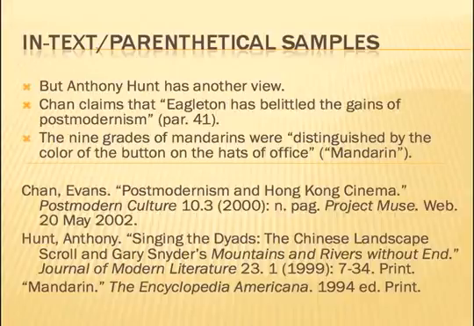Anthony Hunt is the next one. Seeing the dyads, again, I start out with the article title in quotation marks. Notice that anything after a colon in my title gets capitalized. Then the title of the Journal of Modern Literature. Again, the volume and issue, the date, colon, and now here I have a very specific page number. This was a traditional print source. I pulled it right off the magazine shelf or the book and used the print source. So I'm going to use the word print on there. And then Mandarin, that encyclopedia article that we used, starts with the name of the term. So notice that we're using in our citations in text what is first in that works cited entry. First in the works cited entry.